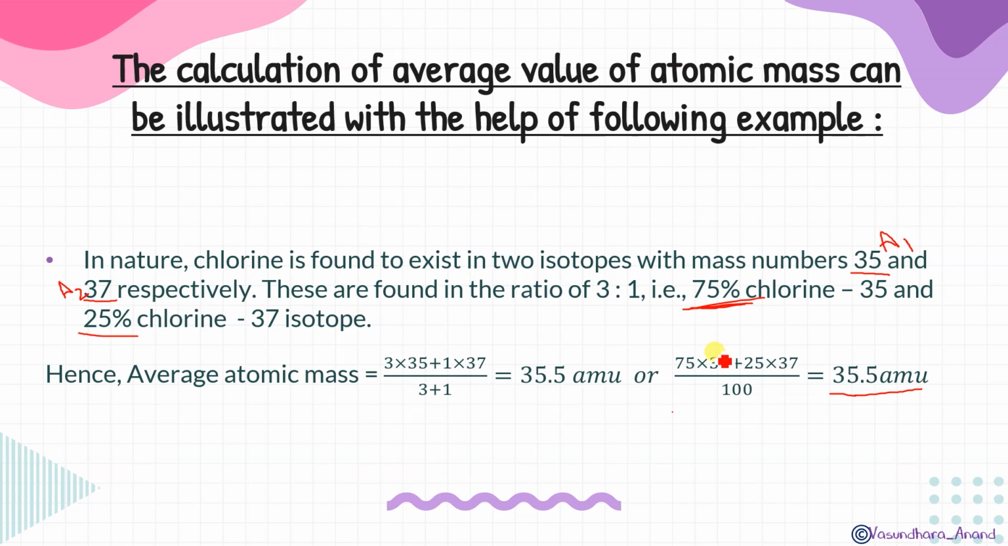If it is given in the form of a ratio, what will we do? In place of percentage, we will multiply by the ratio, and below, in place of 100, we will add the ratios and write that. Got it? Yes? Here we did the same, we added the percentages and wrote them below. So if we are taking a ratio, we add the ratios and write them below. Clear? So the ratio is 3, so 3 into 35 plus 1 into 37 upon 4, you will get